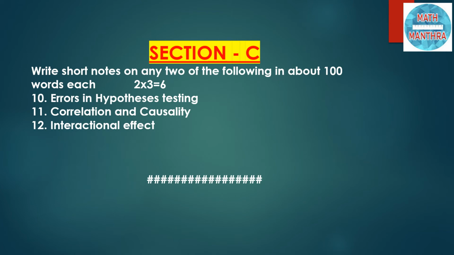Correlation and causality. On correlation, I have done a detailed video. Please watch it if you haven't watched it. Question number 12. Interactional effect. Among these 3 questions, any 2 questions you can choose, which carries 3 marks. So these were the questions which were asked in the 2017 question paper.